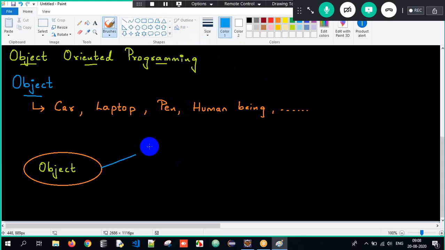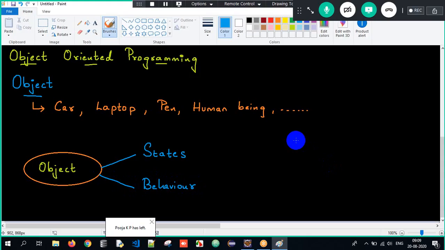One is called states, and the other one is called behavior. Every object will have certain properties and those properties are generally classified into states and behaviors.